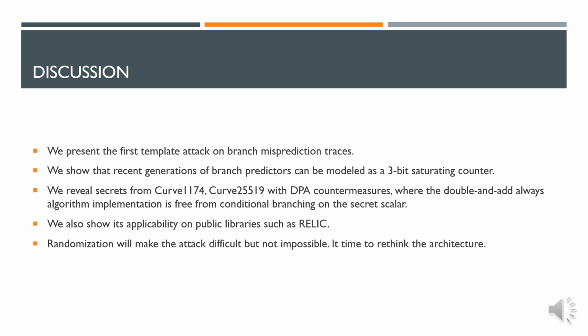We also show the applicability of this attack on public libraries such as Relic. Randomization in several layers of the algorithm and measurements can only make the attack more difficult, as the adversary may be able to obtain more fine-grained traces. This brings us again to the open challenge of rethinking the structure of the branch predictor at the hardware level, such that they are inherently secure against these attacks.